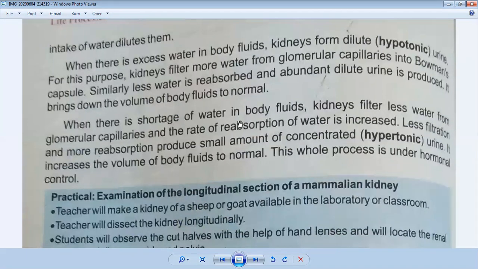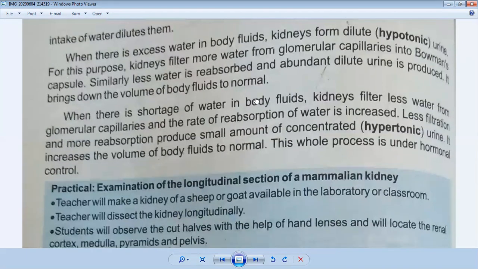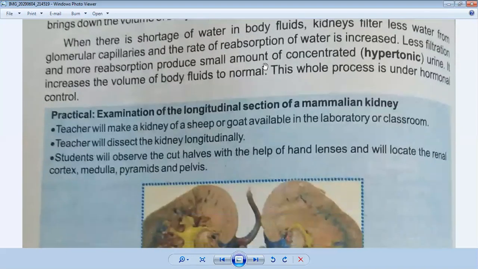When there is shortage of water in body fluids, kidneys filter less water from the glomerular capillaries. The answer is very simple. When there is a dilute solution, the glomerular capillaries filter more dilute solution into the Bowman's capsule. But when we have a shortage of water, we are taking less fluids in our body.